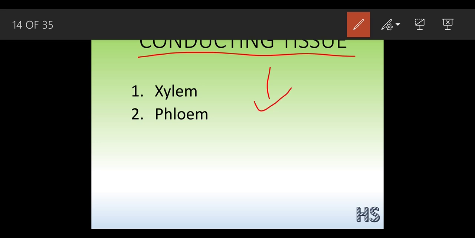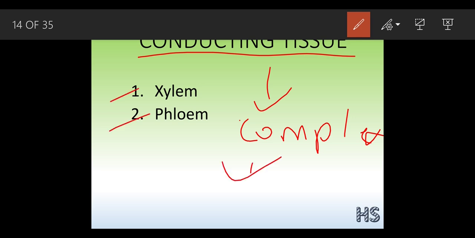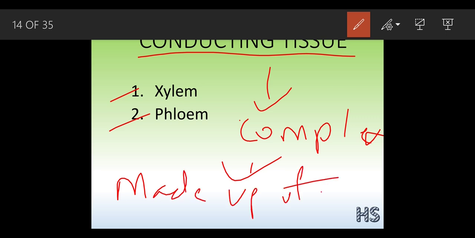Think. They are the opposite of simple. They are complex. Why are they said to be complex? As I have already said, simple tissues are made up of one type of cell, but xylem and phloem are made up of many cells, so that is why they have got the name of complex tissues. These are the xylem and the phloem.